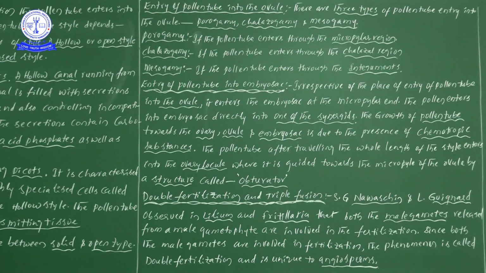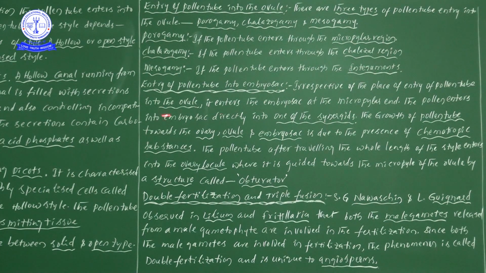There are three different modes for the entry of a pollen tube into the ovule. Porogamy we have seen, chalazogamy we have seen, and mesogamy also we have seen. But even though these are different types, the entry of a pollen tube into the embryo sac takes place only through the micropylar region.